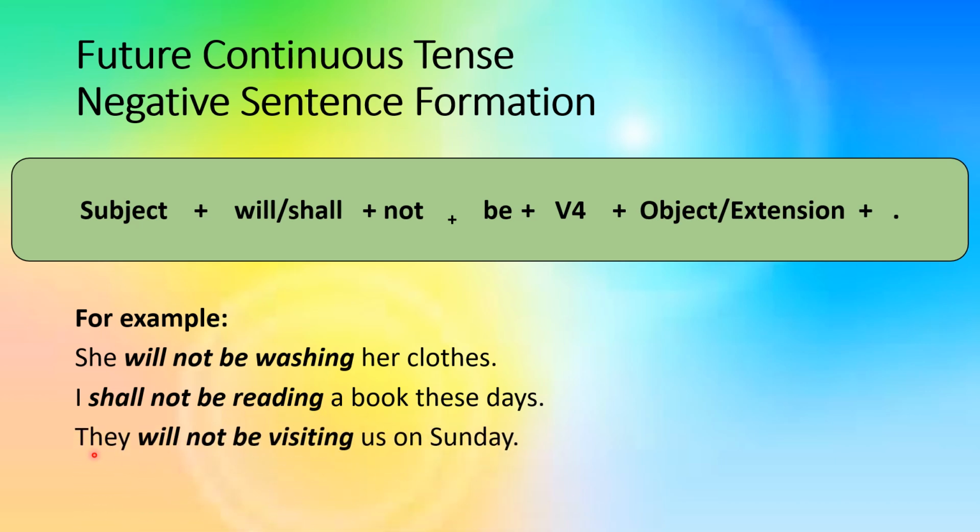Here is the third sentence, and you can see that I have written it like this. They will not be visiting us on Sunday. You can see that in these three sentences, I have added not after the auxiliary verb will or shall. I hope you will remember this point.